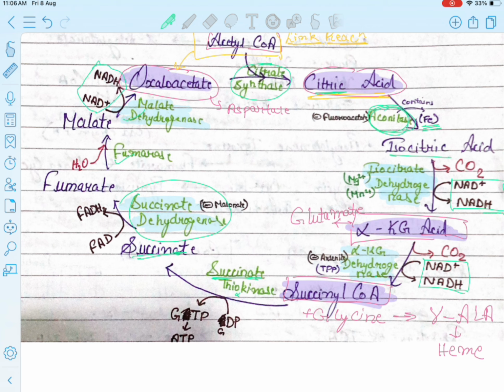But you have to remember that succinate dehydrogenase is not producing NADH. Instead, it is producing the FADH2. So what difference will it produce? The difference is that NADH gives 2.5 ATP, but FADH2 gives 1.5 ATP after entering the electron transport chain. Okay, FADH2 is giving 1.5 and NADH is giving 2.5 ATP.